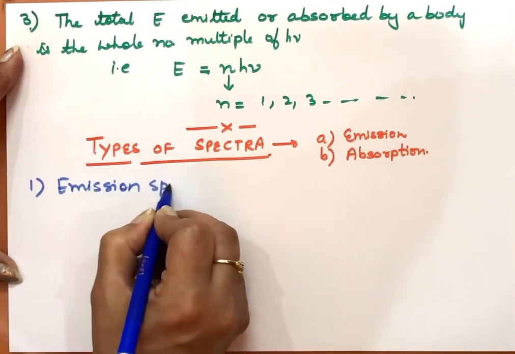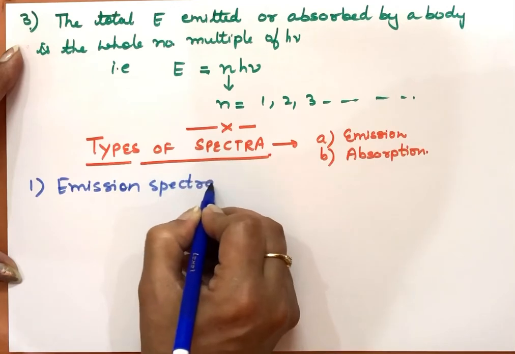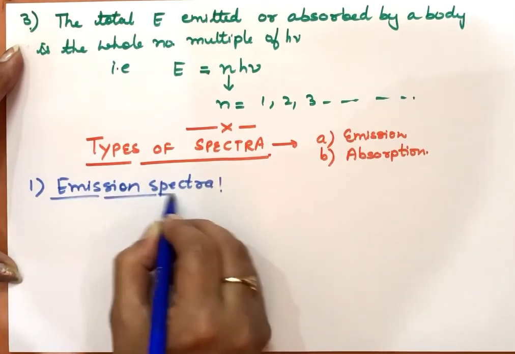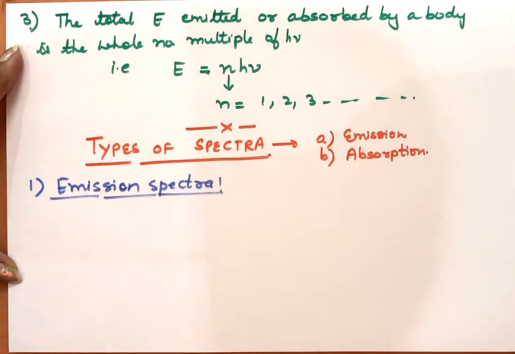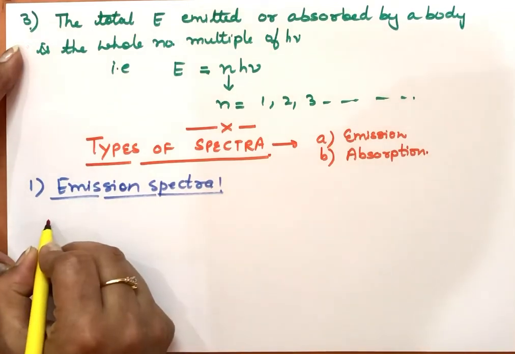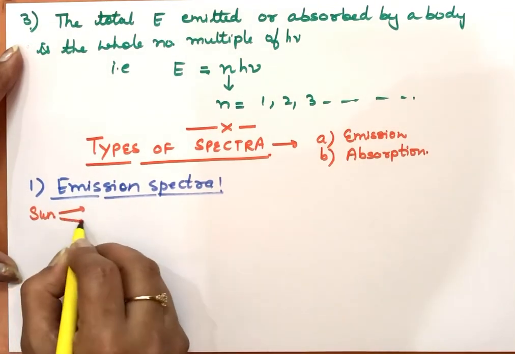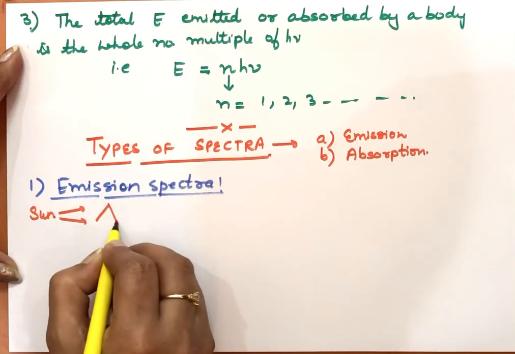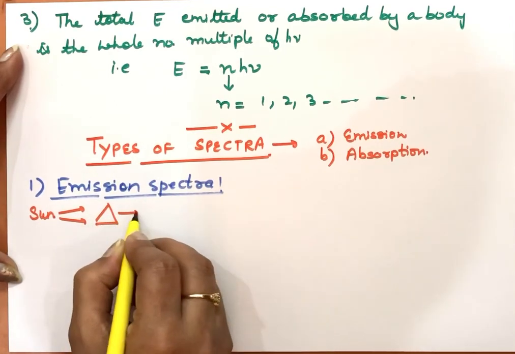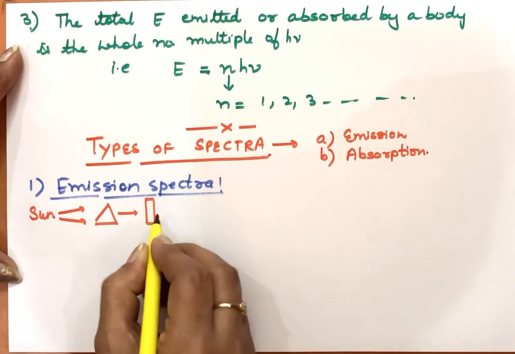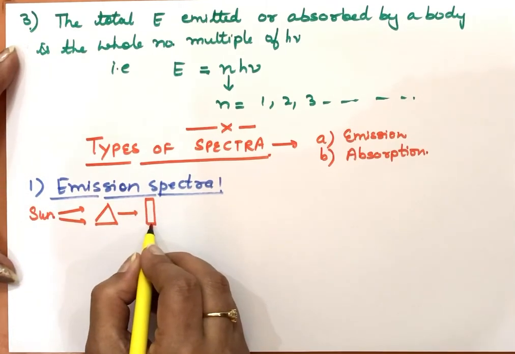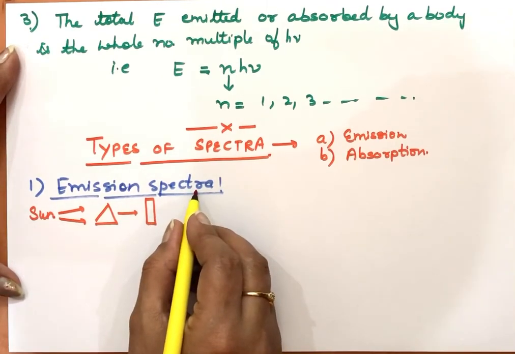Emission spectra. This is obtained when the radiations emitted from a source of light, for example the sun, are passed through a prism and then taken on a photographic plate. The picture that comes on the photographic plate is called spectra.